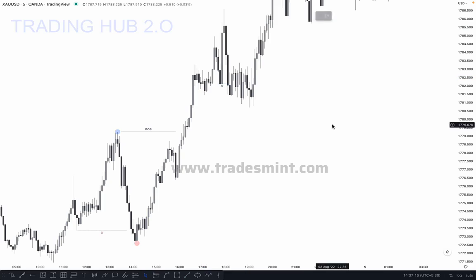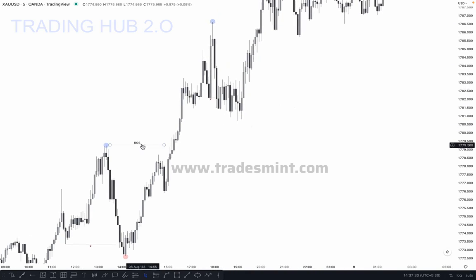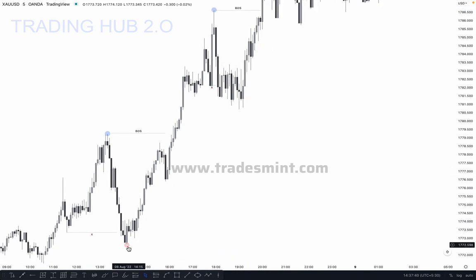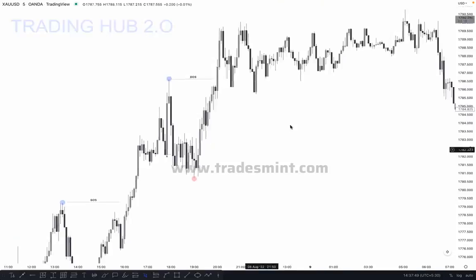So after taking out the inducement, what happened here? The market confirmed the higher high, which is here. So this one is our confirmed higher high, and then the higher low is confirmed after breaking the structure to the upside. The market broke the structure, closing above it. So now we can consider this our higher low. Why? Because this is our lowest point after breaking the structure. Okay, now let's move on.